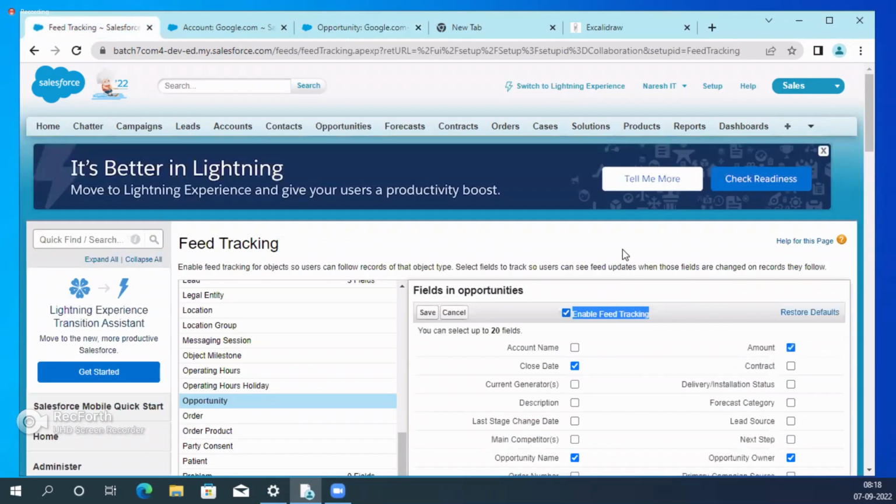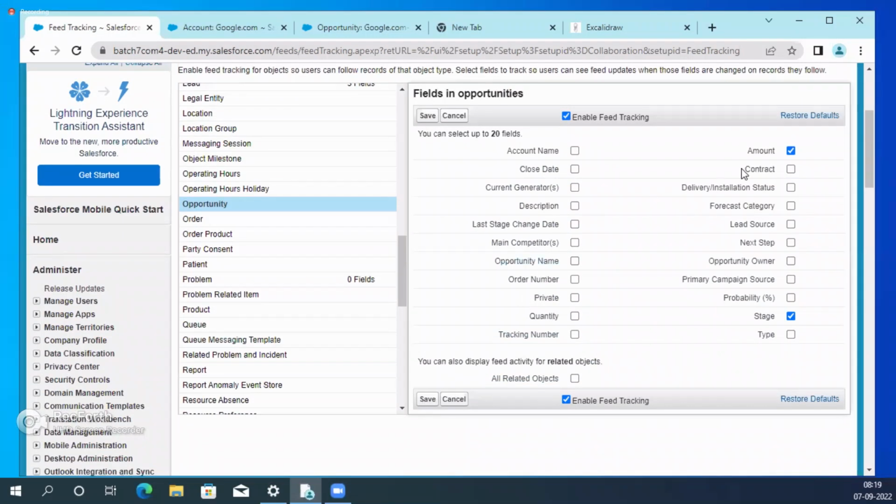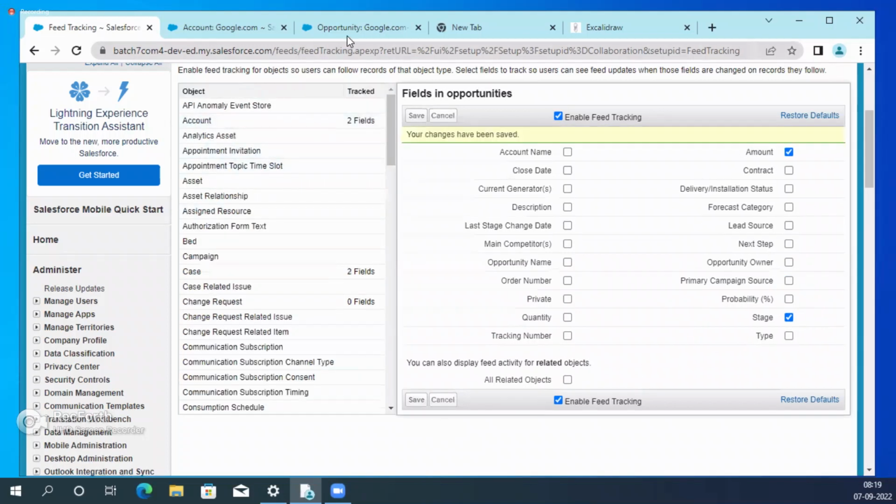In that case, in feed tracking, enable feed tracking. By default, some fields are there. Remove those fields. Now we have amount, and for stage, it is already enabled. Now save it. How many fields are enabled? Amount and stage. I need to track whenever these fields are modified. I need to get a post. One post. Okay, we'll see.